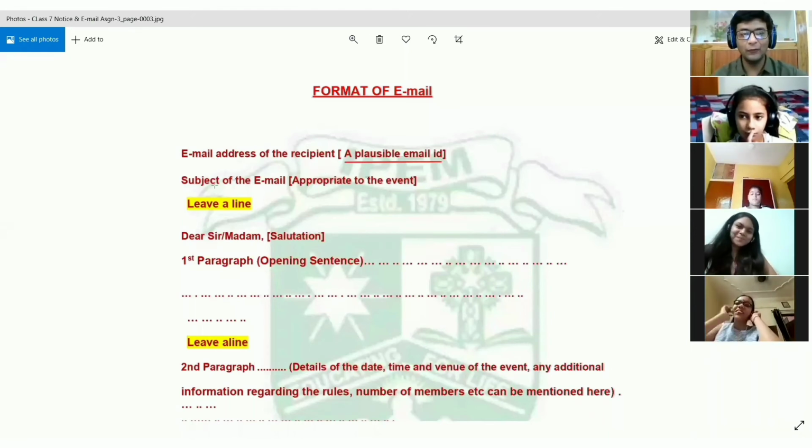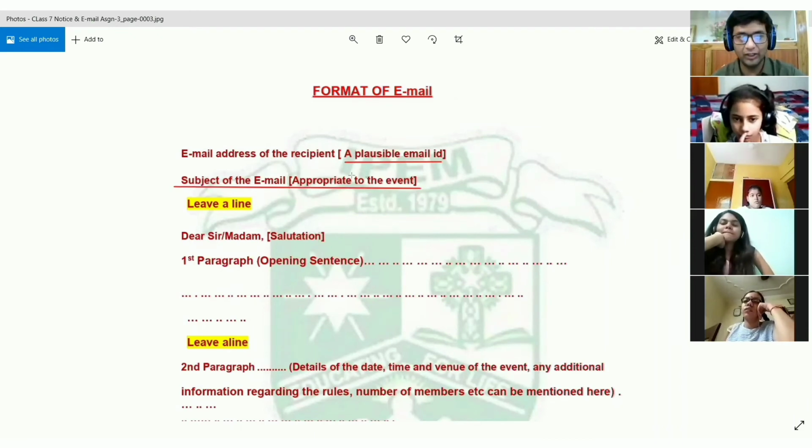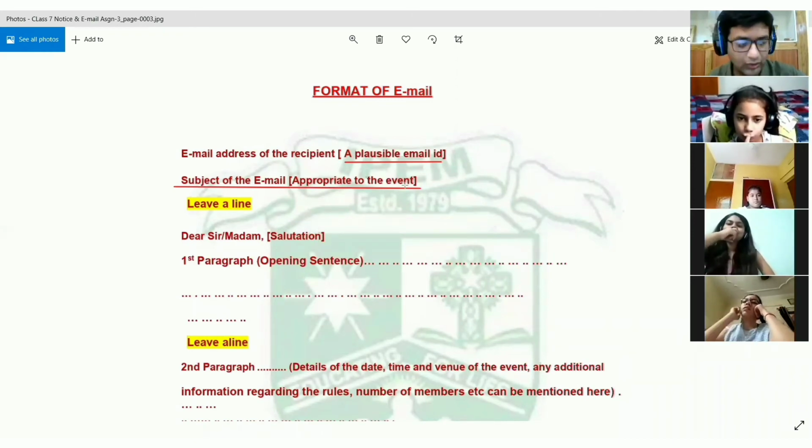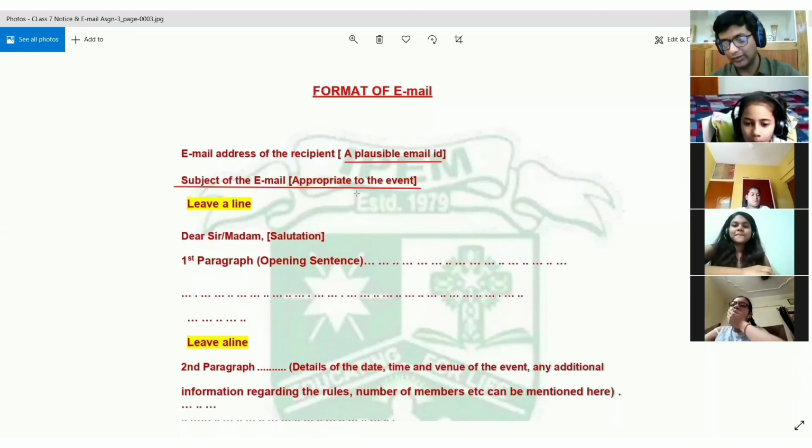After that, you have to write the subject of the email appropriate to the event. So I have already told you that the email writing and the notice writing are related to each other. So the topics are closely related. For example, in this case, an inter-school debate competition is going to be held, right? So now you have to write an email to the principal of a school where you want to invite that school in the inter-school debate competition, right? So the subject is going to be according to that only.